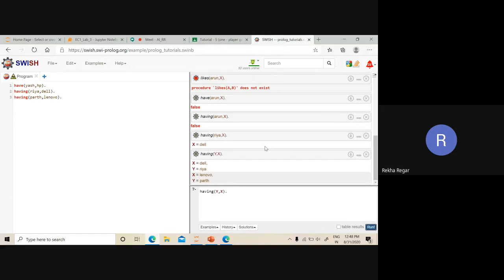So I am giving some sentences. In chapter 4 we studied propositional logic. This is one proposition, this is the second proposition, and this is the third proposition. These sentences, or facts, are also propositions.